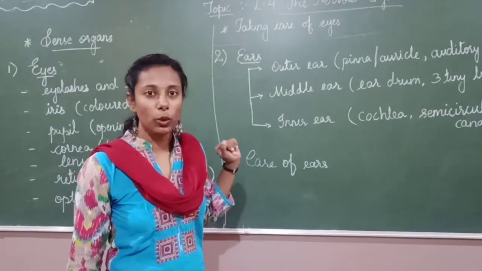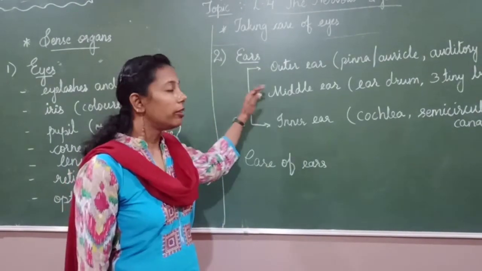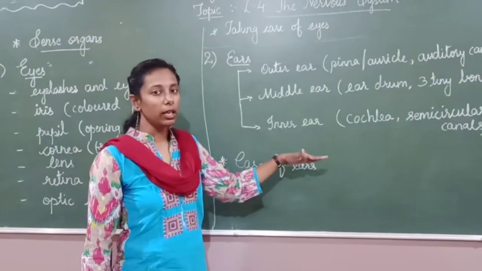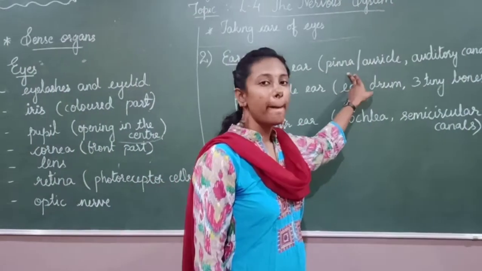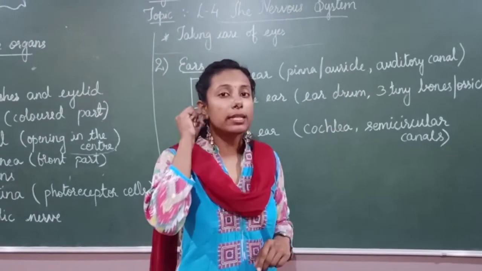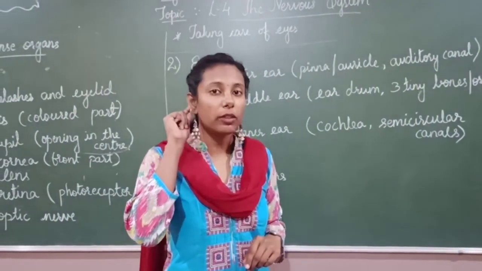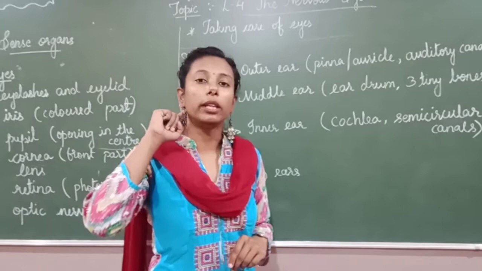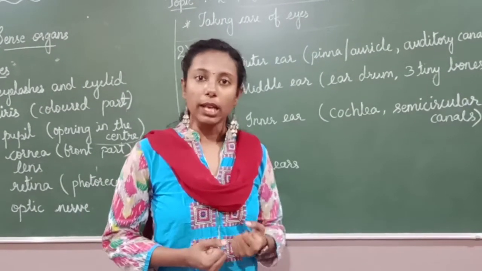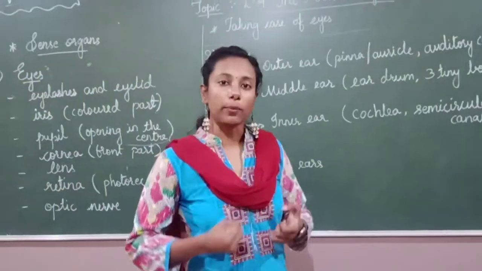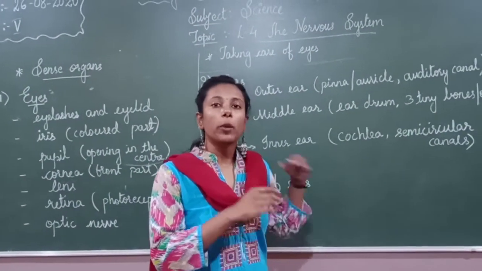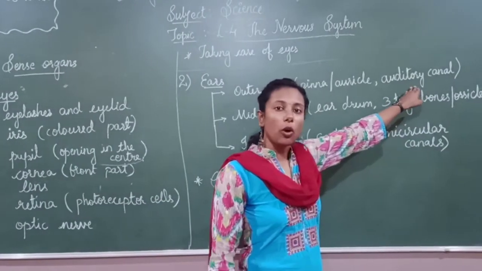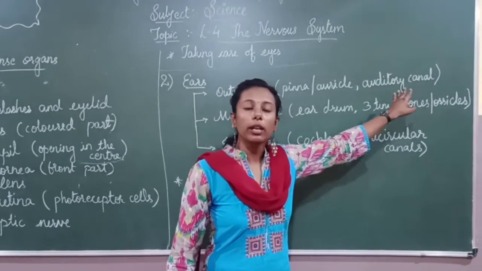Now the ear helps us to hear the sounds, correct? We will learn even about that. First let me explain what is present in the outer, middle and inner ear. The outer ear has the pinna or the auricle, the visible part of the ear outside. The pinna helps to capture sound waves and pushes them inside our ear through a canal called the auditory canal or ear canal.